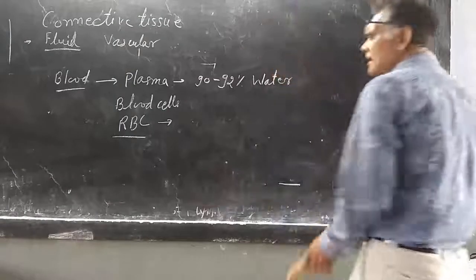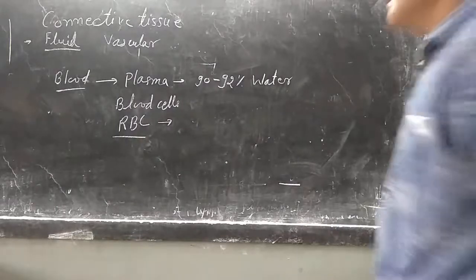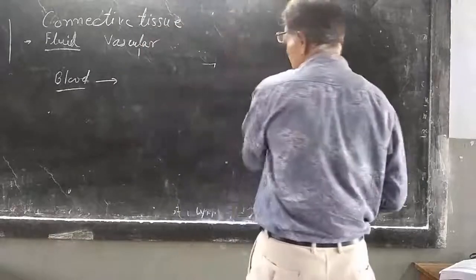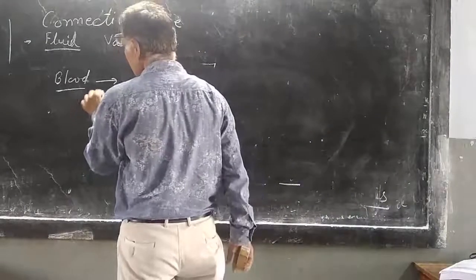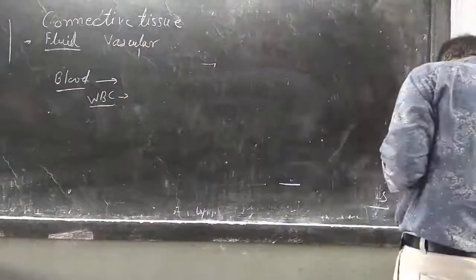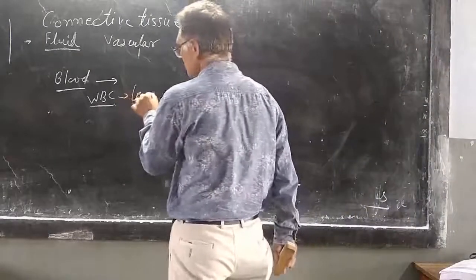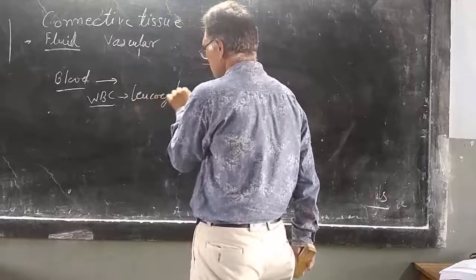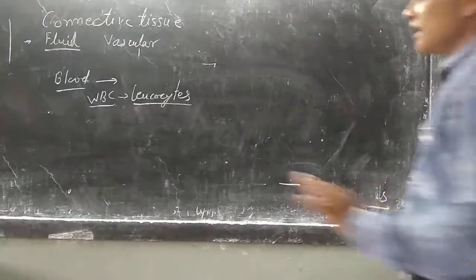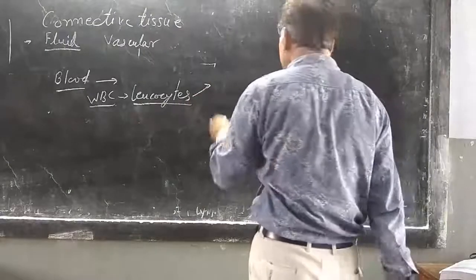Another type of blood cells is WBC. WBC means white blood cells, or we can say leukocytes. Leukocytes are white blood cells. White blood cells are of two types. One is agranulocytes.